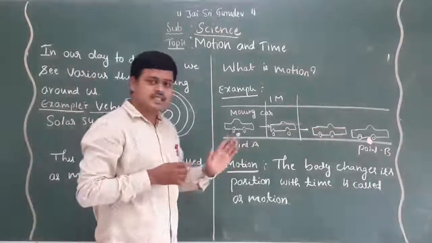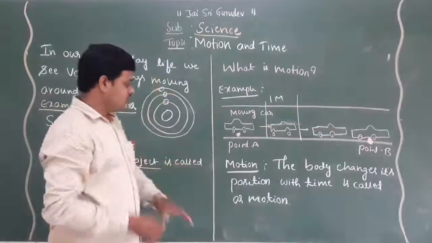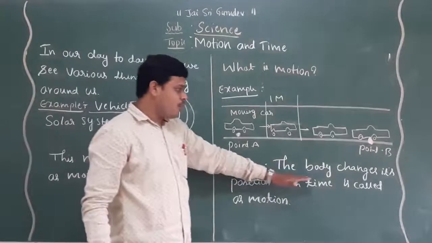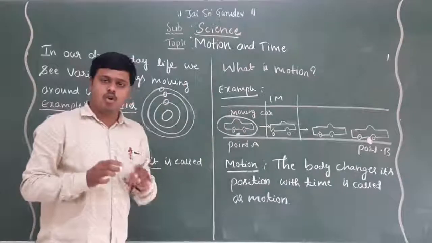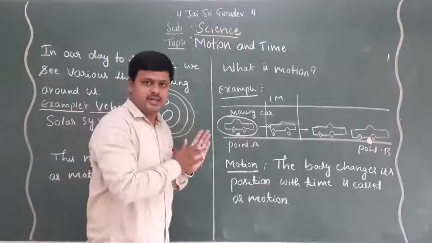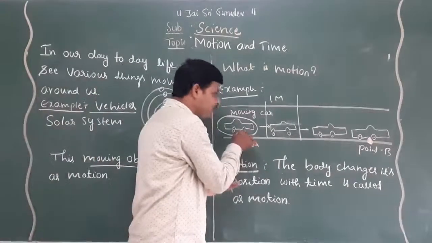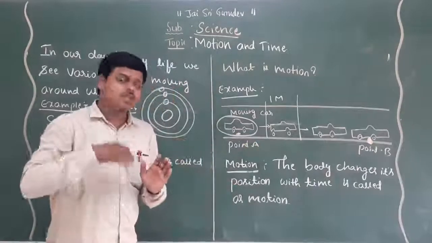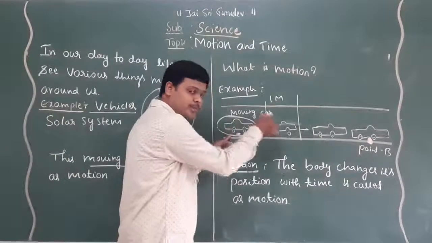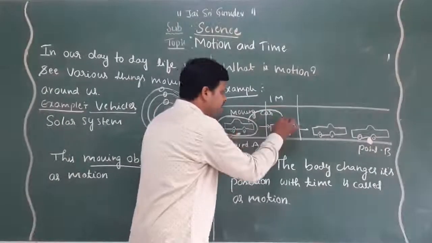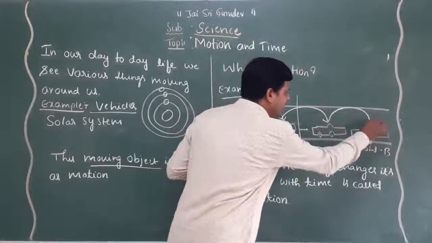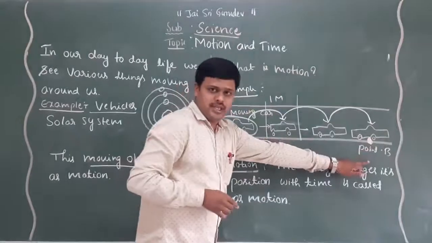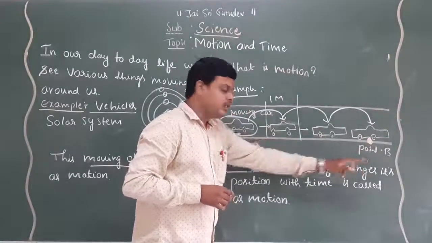Let us now discuss the meaning of motion. The car is a body. I am giving you an example: the car, a body, changes its position. This car moves from here to here, and finally it reaches point B. Right, children?